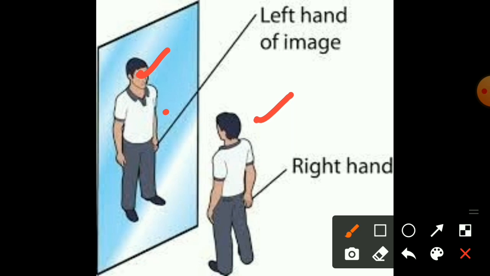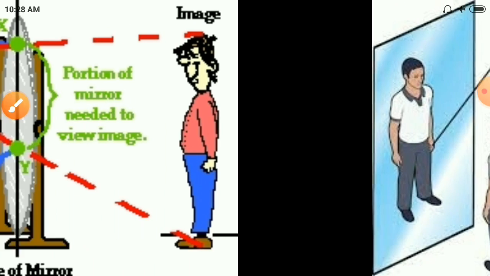But what is my question? I want to see more images. I am only one single person, but I want to see more images. Is it possible with a plane mirror? Yes, it is possible. Not with one plane mirror, but by using two plane mirrors it is possible.